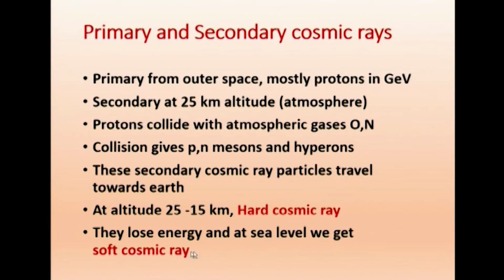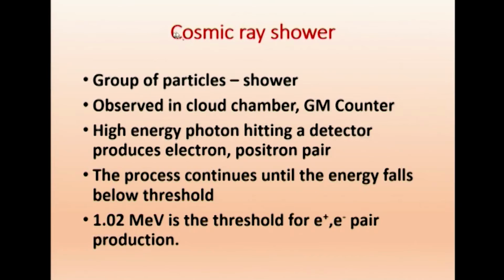They lose energy, and at sea level we get soft cosmic rays. When they come to sea level, having travelled a distance of 25 kilometers, they have lost energy, and they are called soft cosmic rays. Now, we go to cosmic ray shower. Same thing as we have just studied. Once they enter the atmosphere, different particles are produced, we get a shower. So, a cosmic ray shower is nothing but a group of particles, and they are called a shower.